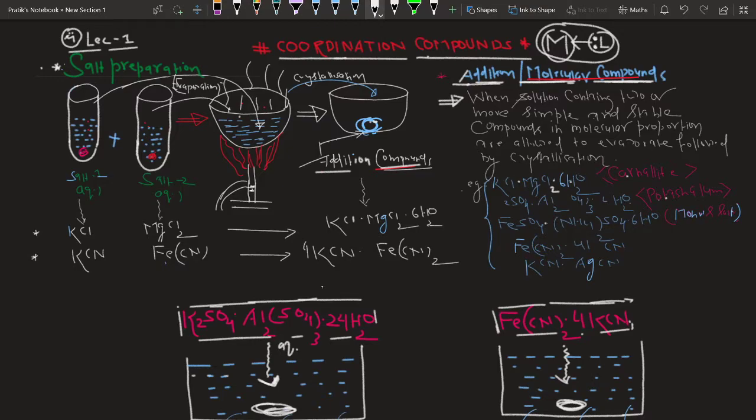If you want to understand molecular compounds, first you should understand the meaning of it. In science, they have talked about addition and molecular compounds.